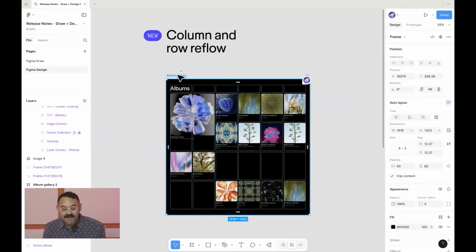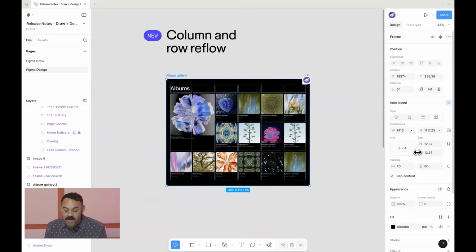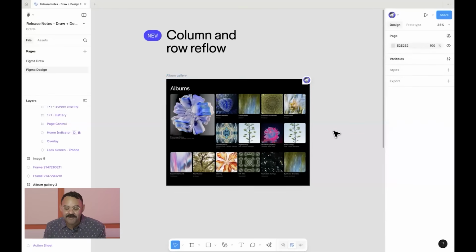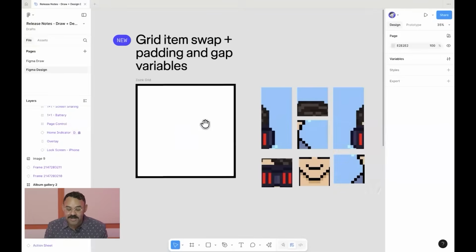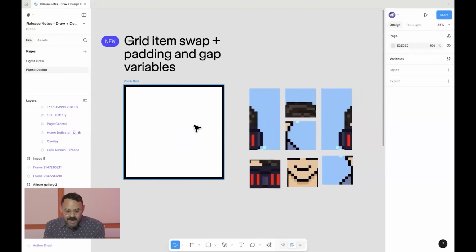We also have column, row, and reflow. This is new today. It's a new drop. When I select this grid, you can see we have some available cells here. We have some other objects here. Now, when I go into the grid picker and let's say I remove a row right here, you will see that by resetting those values, instead of stopping me because there's that room, it's going to allow the reflow of those children components.